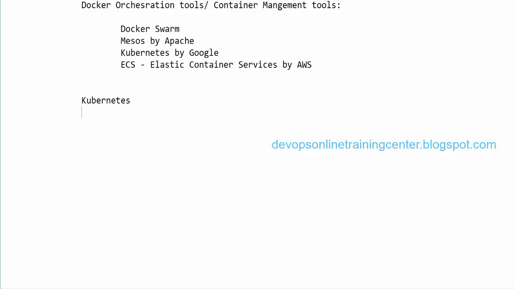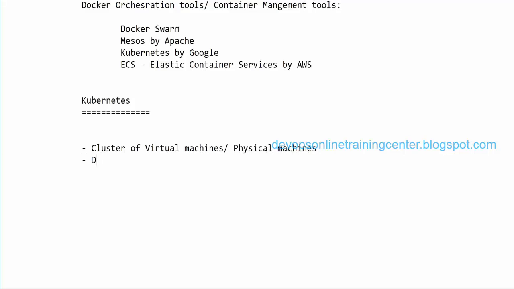So how in Docker Swarm we created a cluster of the Docker hosts, we can also create a Kubernetes cluster out of the Docker container machines, right? So this is also a cluster of, we can say, either virtual machines or physical machines.